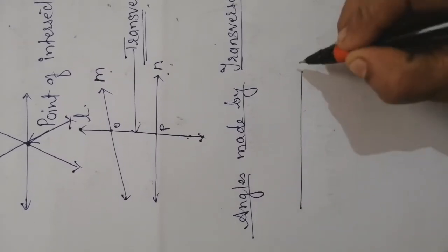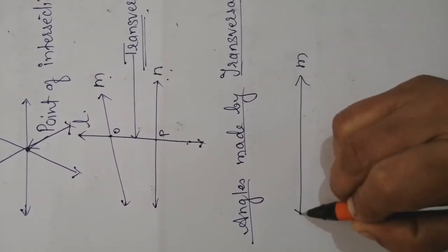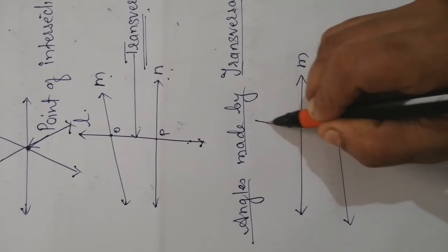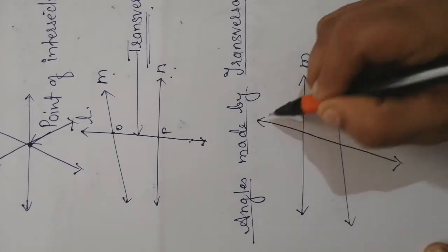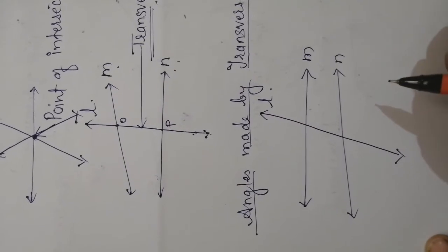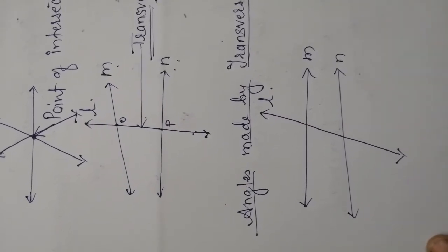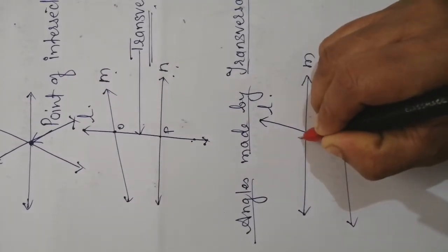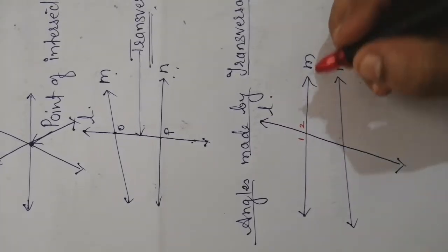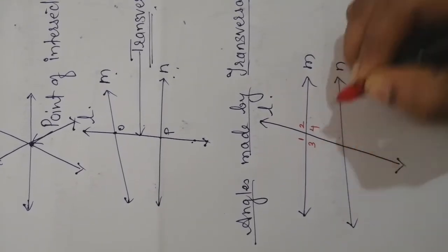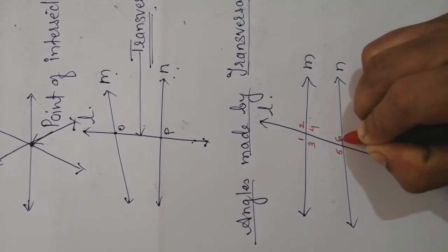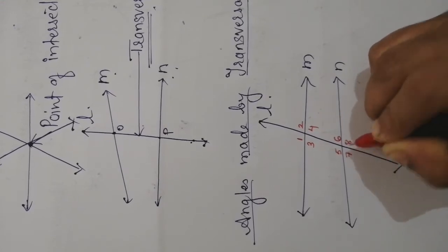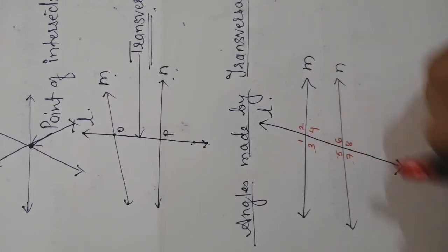Suppose this is the line M and this is the line N, and for these I have drawn a transversal L. Now in this situation, suppose this is 1, this is 2, this is 3, this is 4, this is 5, this is 6, this is 7, and this is 8.